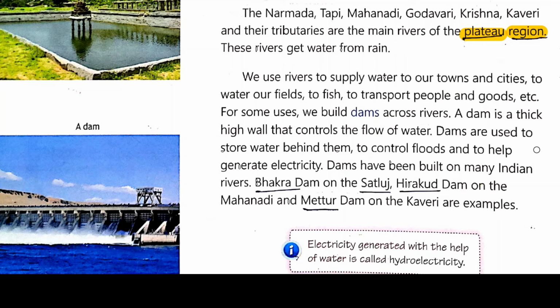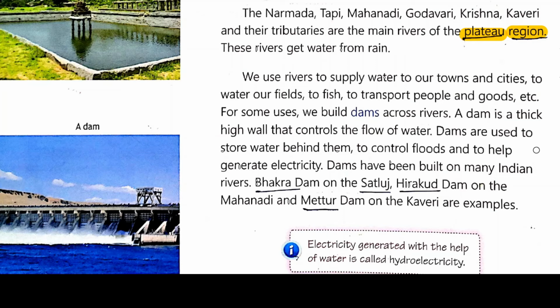These dams also help to generate electricity, and the electricity that we get from the water is called hydroelectricity. You know that hydroelectricity is the electricity that we get from water. So dams have been built on many Indian rivers.